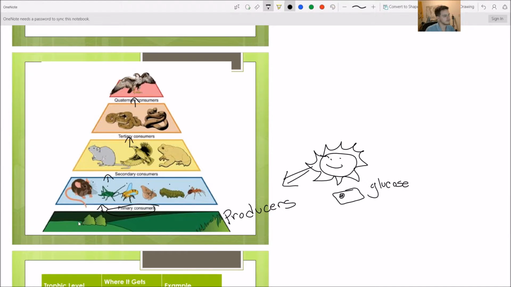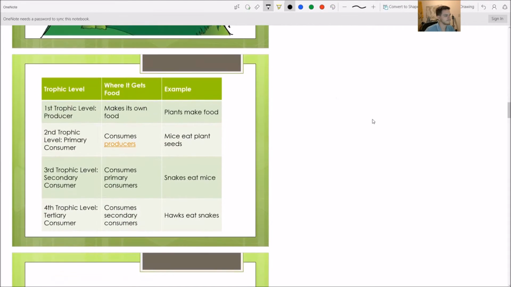And there's a really good reason that the shape of this is a pyramid. You're going to see at the very end of our video why this is a pyramid and what's significant about this area at the bottom being so much bigger than this little area at the top. But let's just look through this really quickly. So we have a couple trophic levels. We're going to look at 4 trophic levels for the most part. We're not really that concerned with quaternary. We really just want to do producer, primary, secondary, and tertiary.